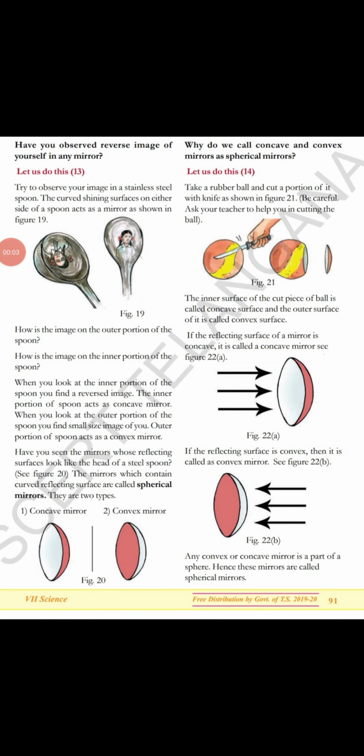Hello children, let's continue our topic regarding reflection of light. We have completed up to spherical mirrors. We have two types of spherical mirrors, concave and convex mirrors. So why do we call concave and convex mirrors spherical mirrors? Let's see.